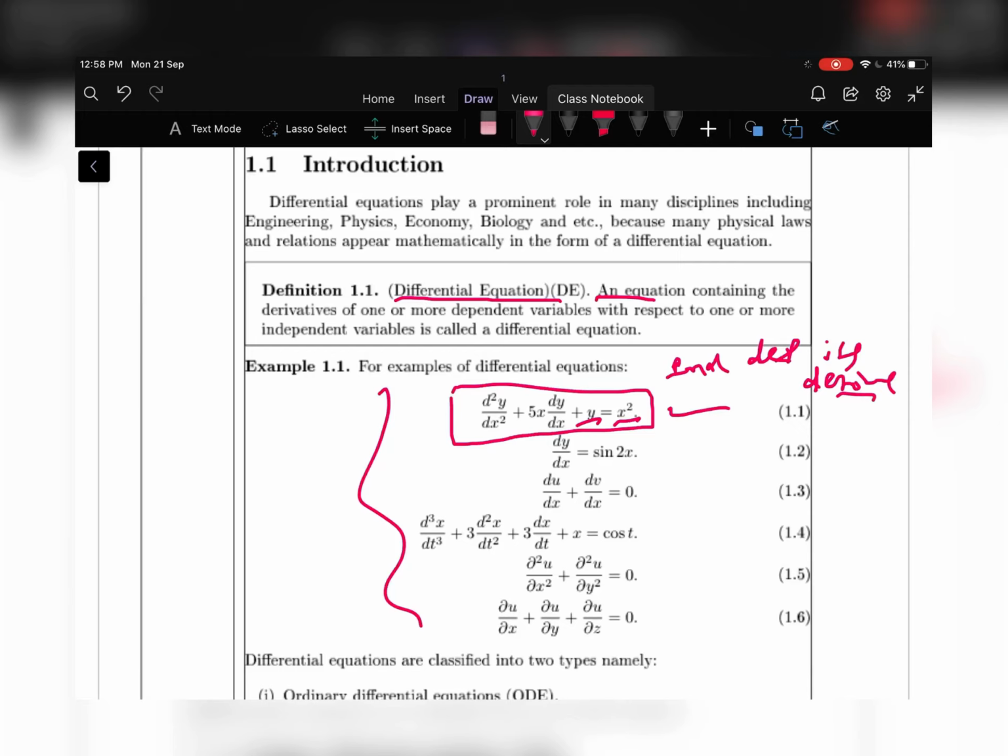For the second equation, you can observe dy by dx equal to sin 2x. First of all, it is an equation. This equation contains the independent variable, the dependent variable and, moreover, the derivative also. Similarly, the other four equations are differential equations.